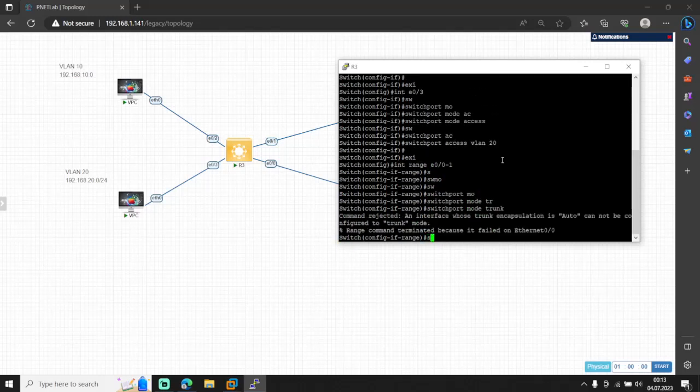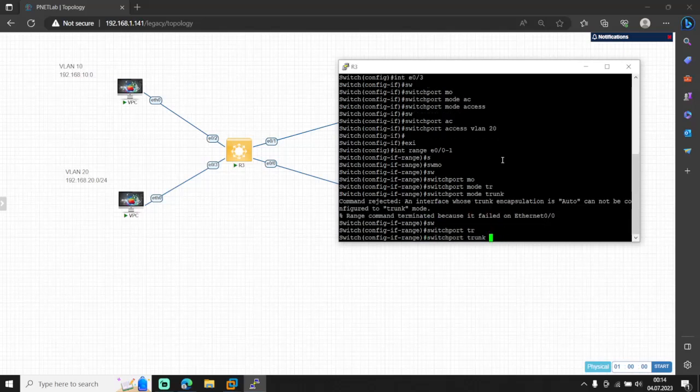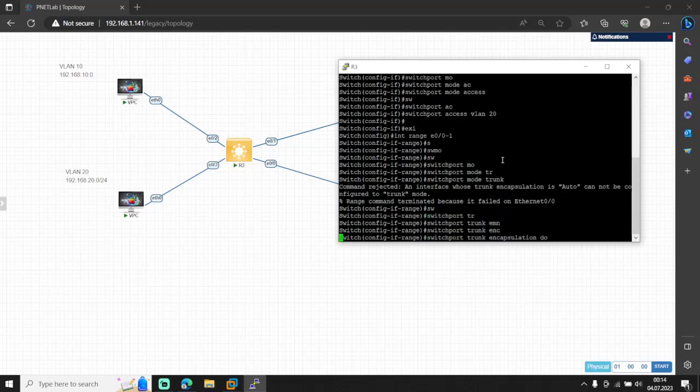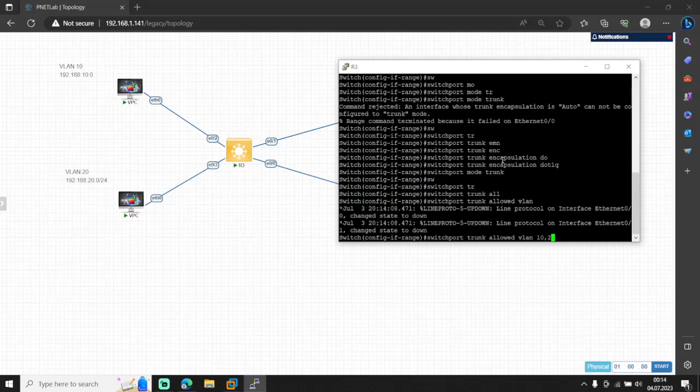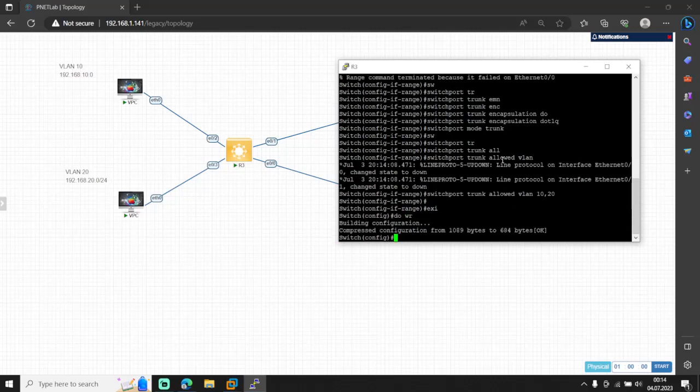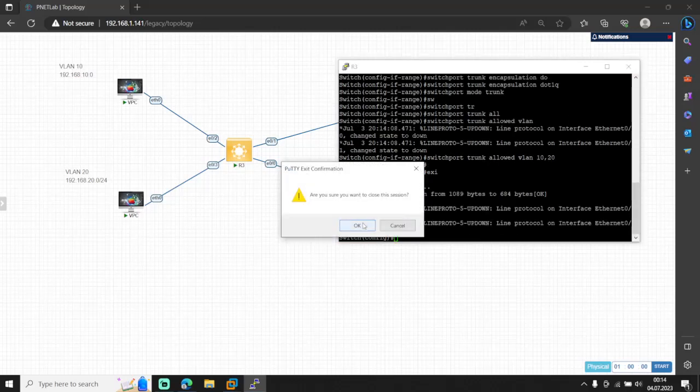Trunk, sorry. Turn into many. Right. That's it for the switch.